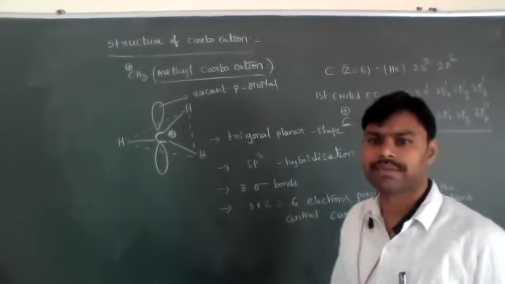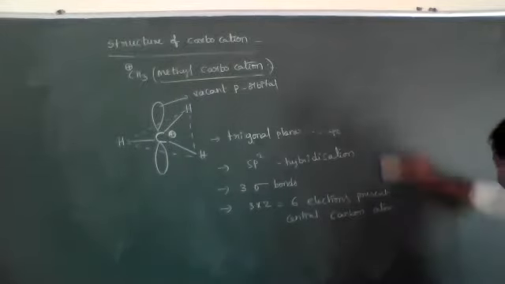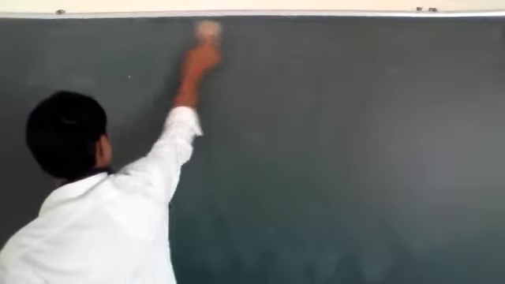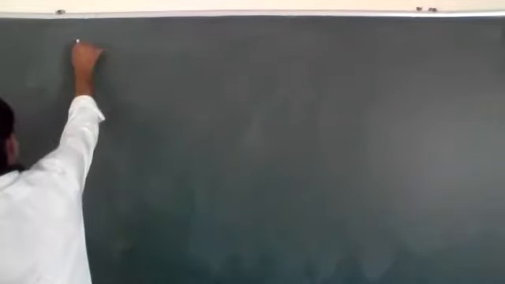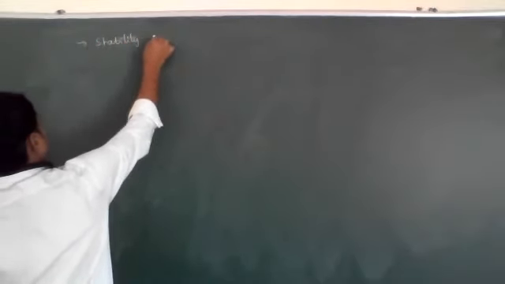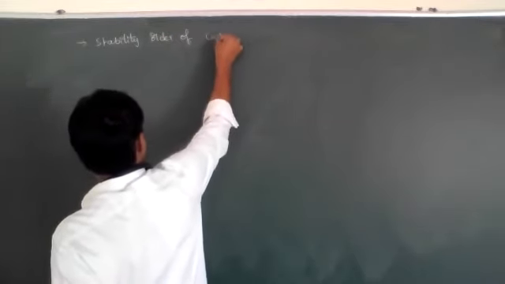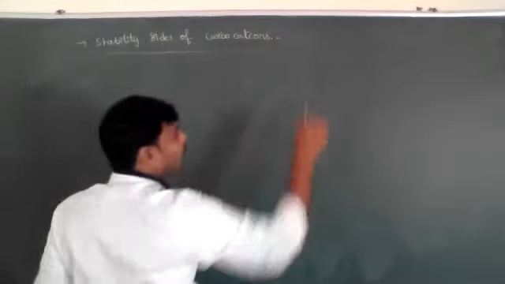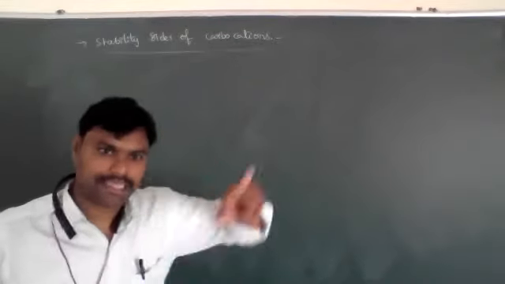Now we need to discuss the stability order of carbocations. Let's see the stability order of different carbocations. How was the carbon free radical stability order written? The same. In place of the carbon free radical, the positive charge will come.